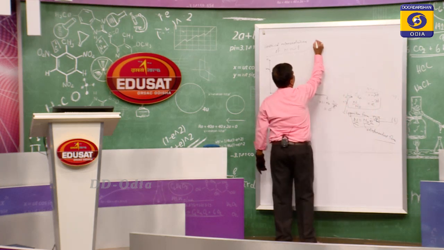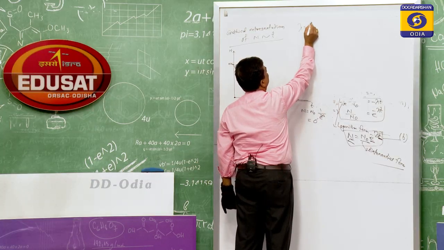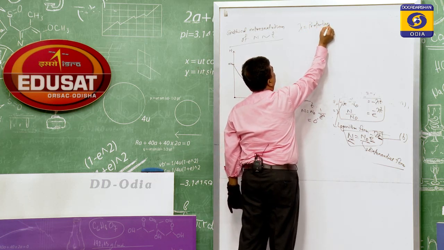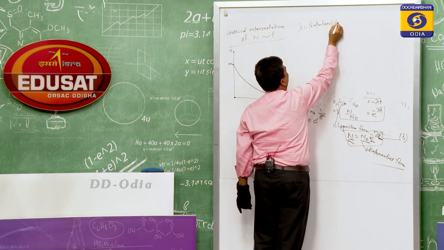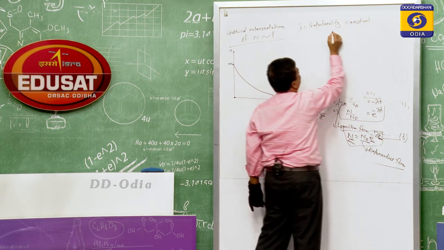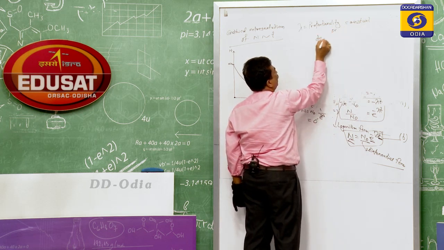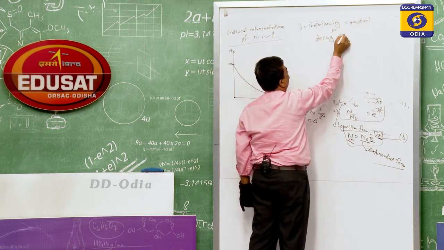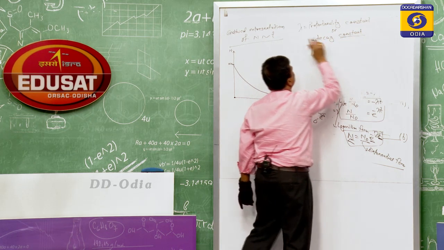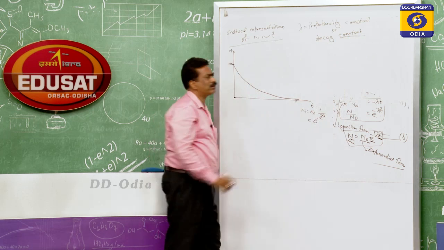That lambda we have taken as the proportionality constant, which is known as the decay constant. Then the question comes, how will we define the decay constant?